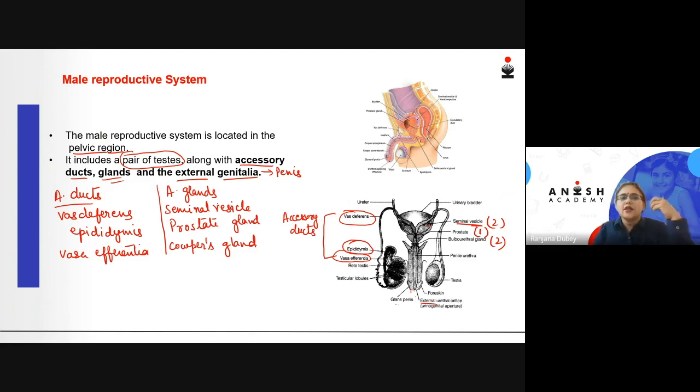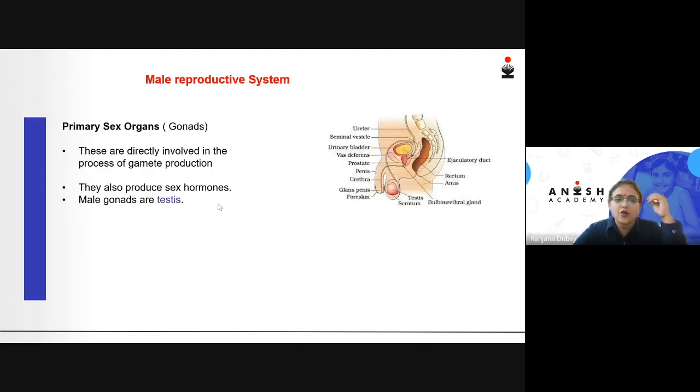So these are the various parts of the male reproductive system. Now, out of these parts, some are called the primary sex organs, and some are the secondary sex organs. Who is a primary sex organ? The primary sex organs are the gonads, the main organs which are directly or chiefly involved in the production of the gametes, which is nothing but the sperms.